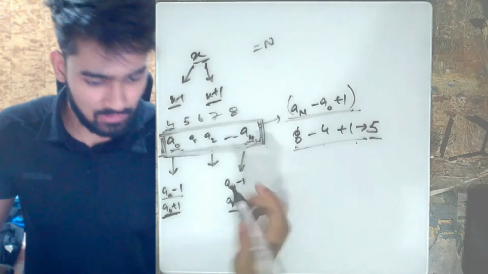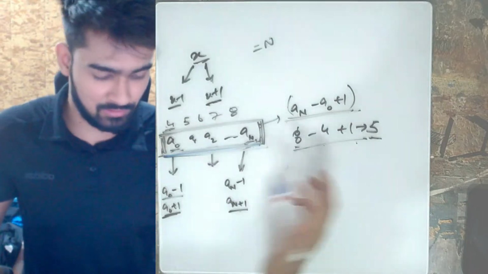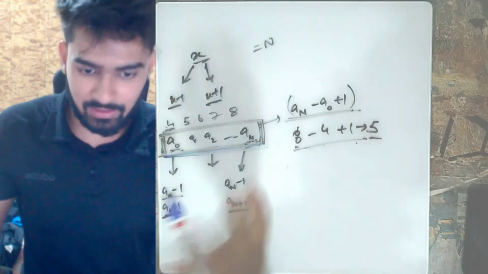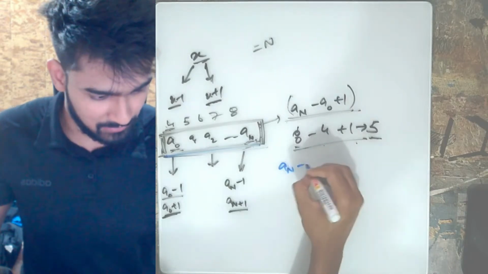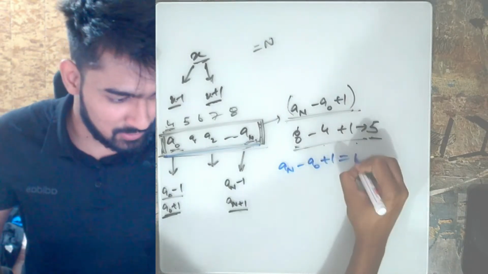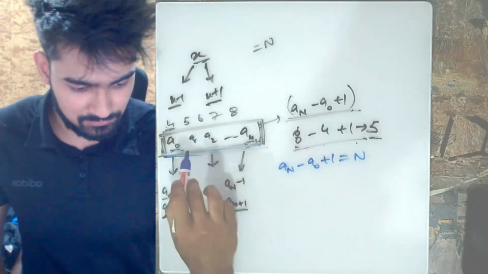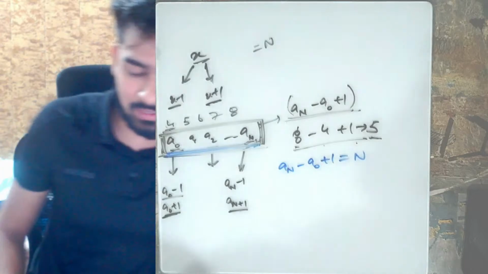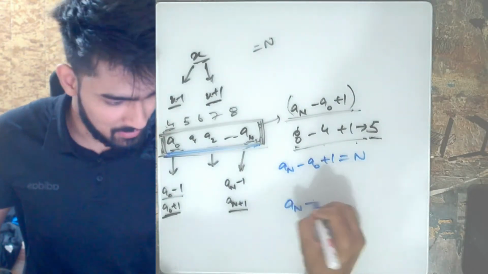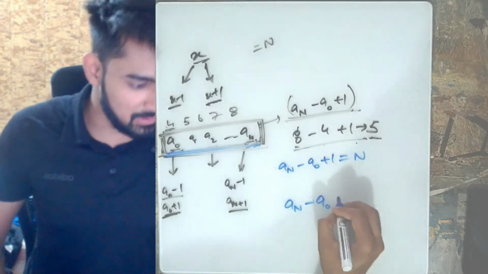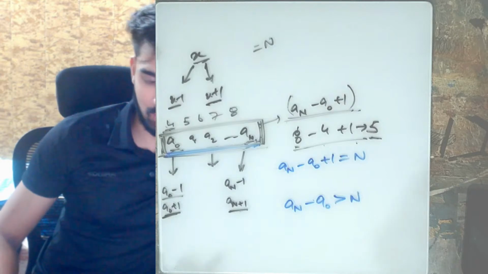Okay, there are two cases. One is if this complete array is already strictly increasing and consecutive, then its answer is n. Then it would be a of n minus a of 0 plus 1 will be equal to n, right? But we also know that these are strictly increasing elements. That means a of n minus a of 0 will be greater than n if they are not consecutive.